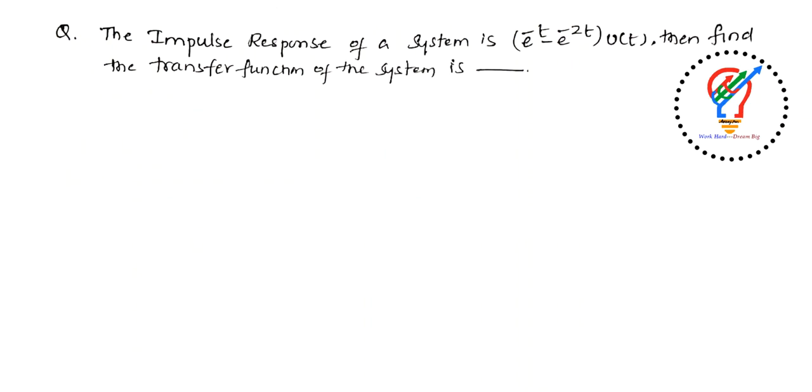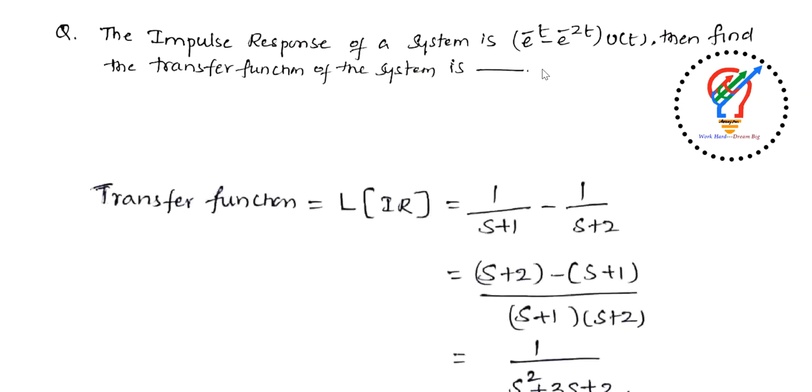Next one, the impulse response of a system is e power minus t minus e power minus 2t, u of t. Then find the transfer function of the system. Here the transfer function is nothing but the Laplace transformation of the impulse response. Once you take the Laplace transformation of e power minus t, you will get 1 by s plus 1. Similarly, e power minus 2t means 1 by s plus 2. Once you do this manipulation, you will get the answer as 1 by s square plus 3s plus 2. I will repeat again, 1 by s square plus 3s plus 2. So that is the answer.